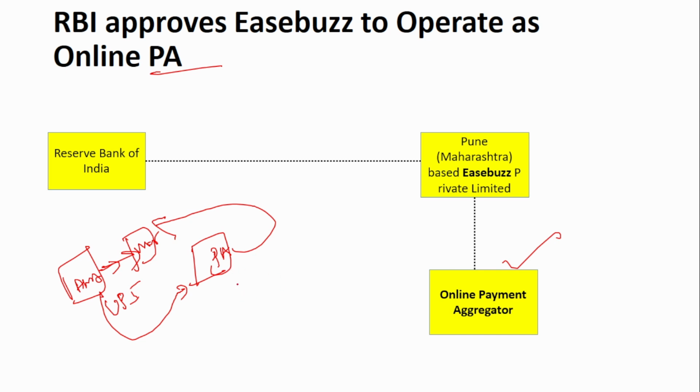Like various payment systems are there, right? Debit card, credit card, UPI, wallet. So many payment systems are there, and so many banks are there. A merchant cannot go and tie up with each payment system or bank. It's a very tedious process for him or her, because he has to concentrate on the business. The payment aggregator says, you don't have to worry about it. I will take care of the payment mechanism. You just have to sign an agreement with me, and I will forward the money to you within so many days. This is the purpose of the online payment aggregator. And now remember, it is EaseBus which has got approval to operate as the online payment aggregator.